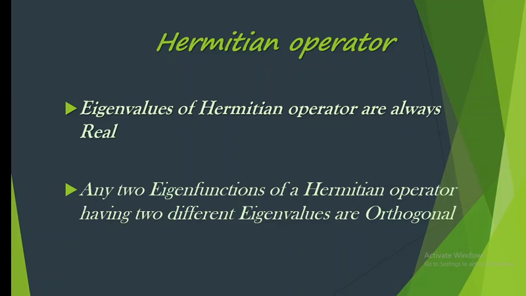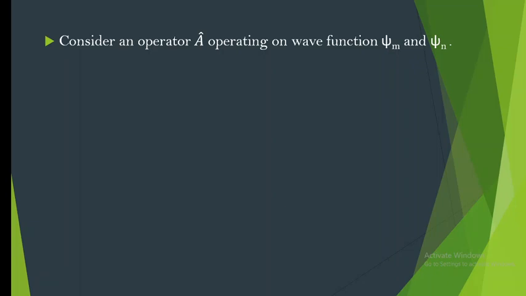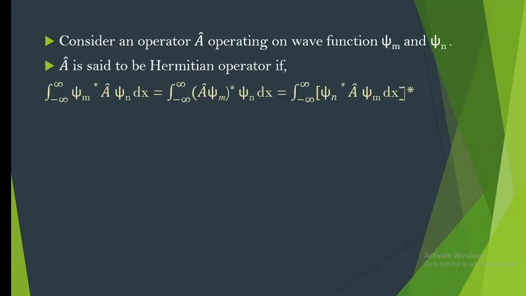So what are the conditions which are to be satisfied by an operator to become a Hermitian operator? Let us study. Let us consider an operator A cap which is operating on a wave function xi m and another wave function xi n. Then A cap is said to be a Hermitian operator if it satisfies this condition.